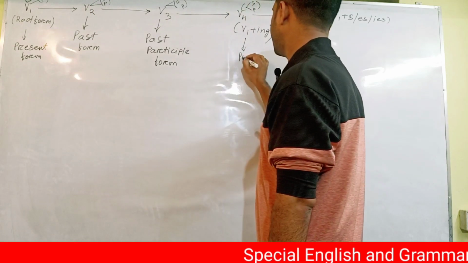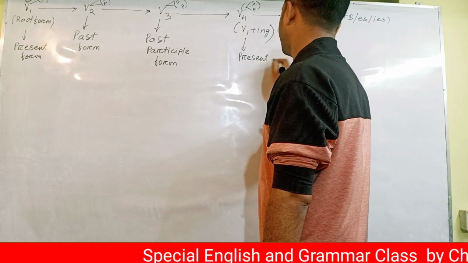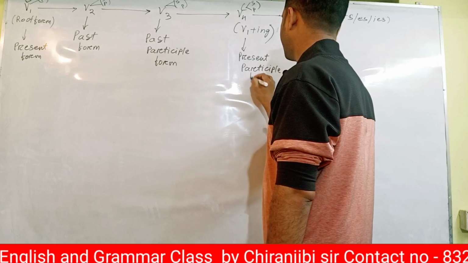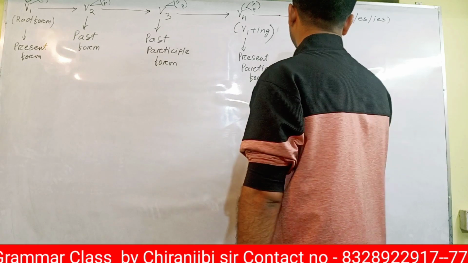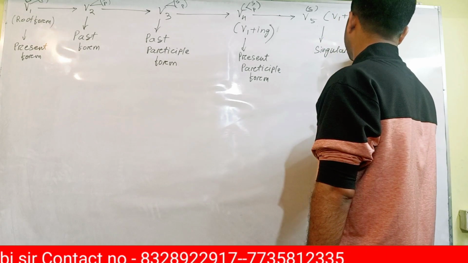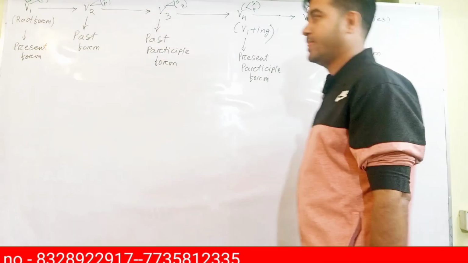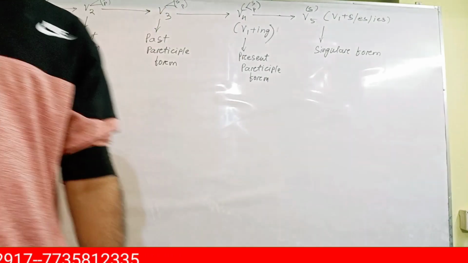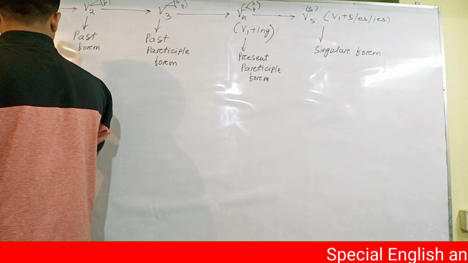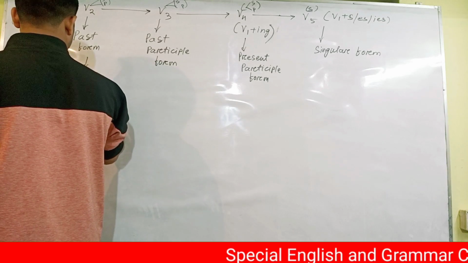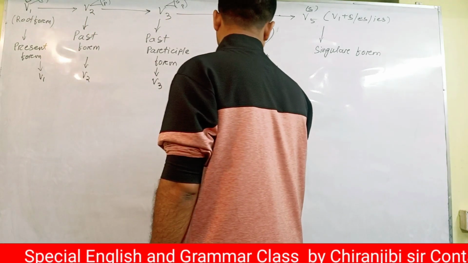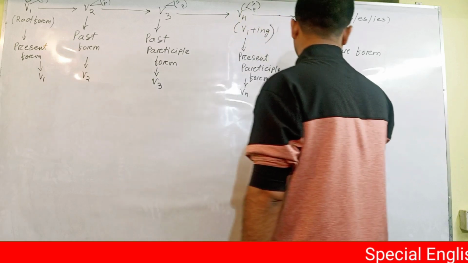V4 is present participle form. V5 is singular form. We'll do more word practice. Again, V1, V2, V3, V4, V5.